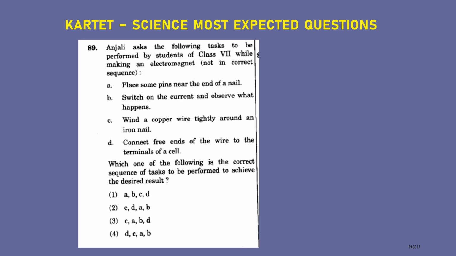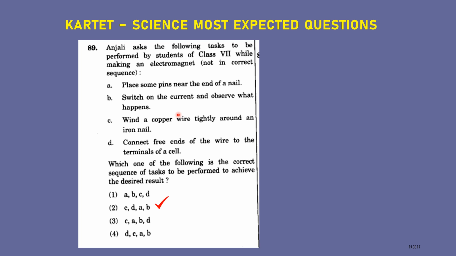Next question. Anjali asked the following task to be performed by students of class 7th while making an electromagnet. How to prepare an electromagnet? Anjali gave some statements, they are not arranged in the proper order. Arrange them in the proper order. The correct answer for this question is option C.